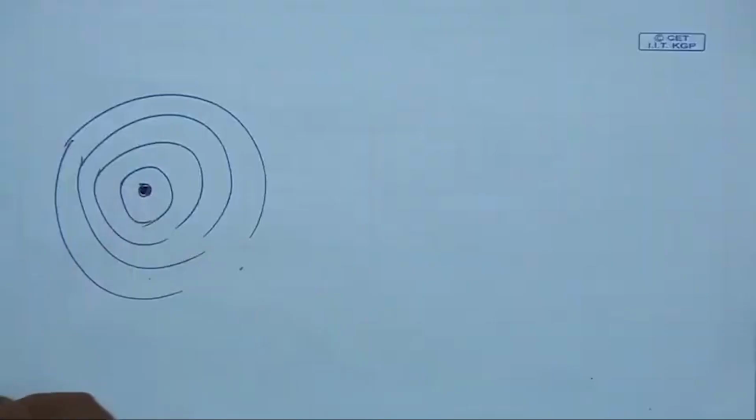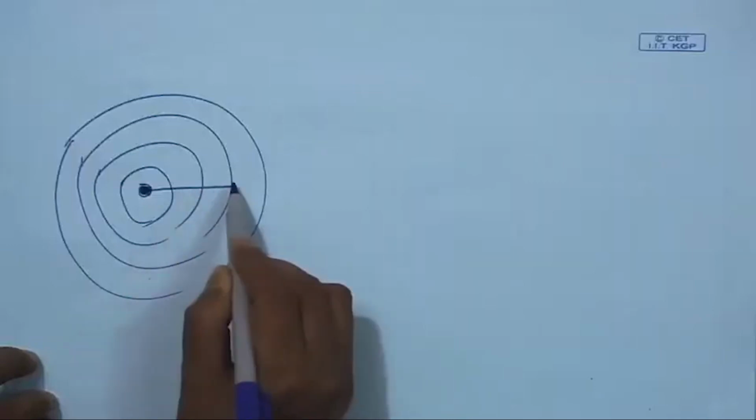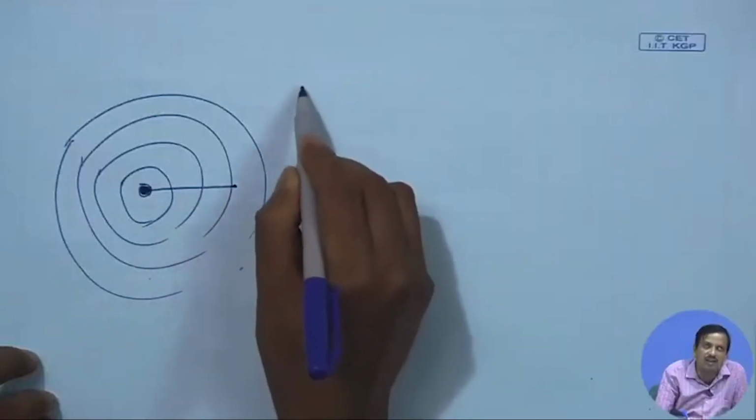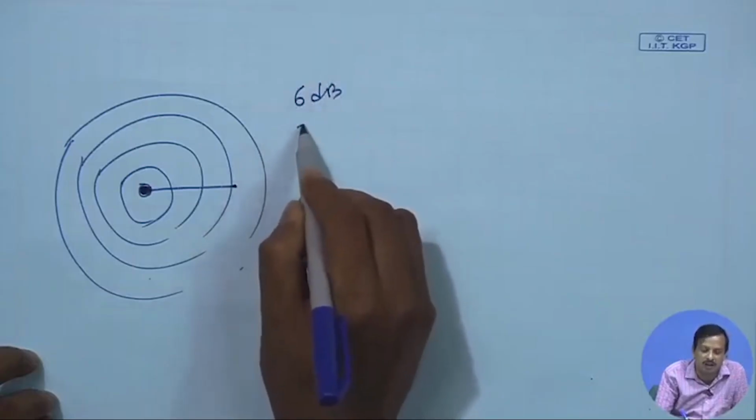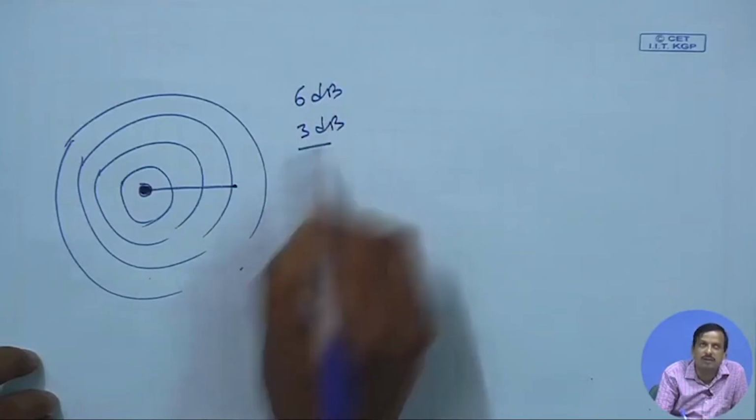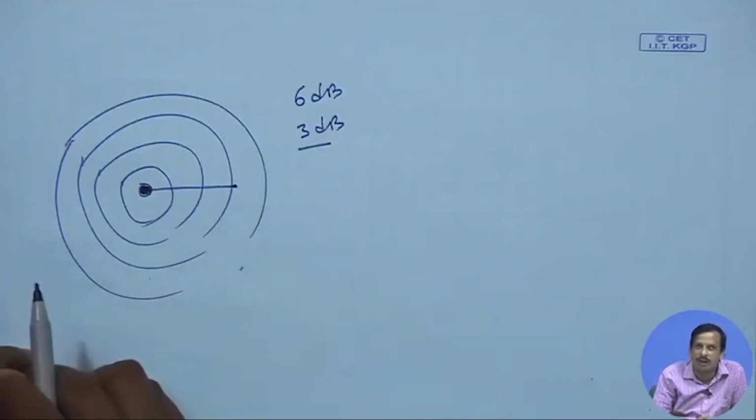Now, if I create a sound here, as per the inverse square law, for every doubling of the distance from the source, the sound intensity will drop by 6 dB and the sound pressure level will drop by 3 dB, because intensity goes as 1 by r square and pressure as 1 by r.